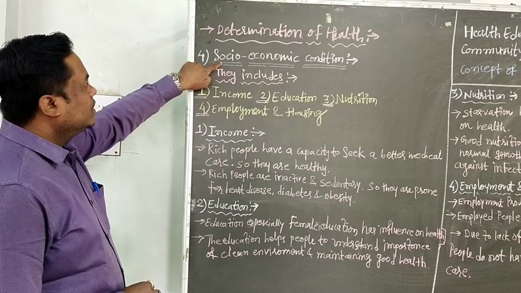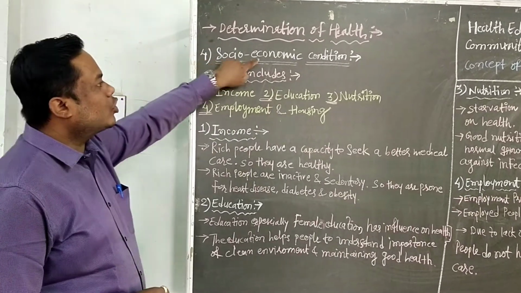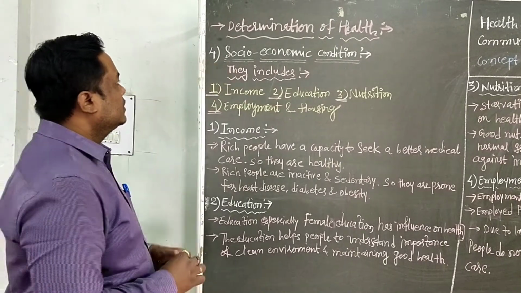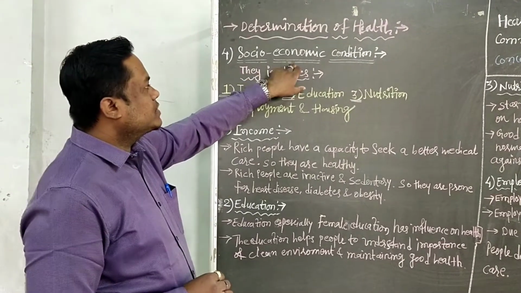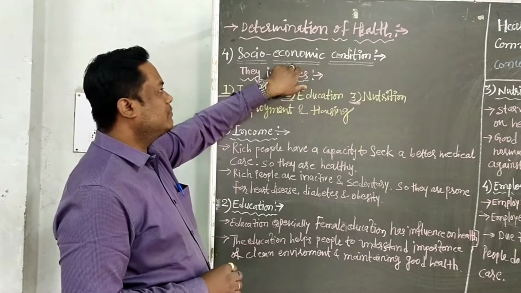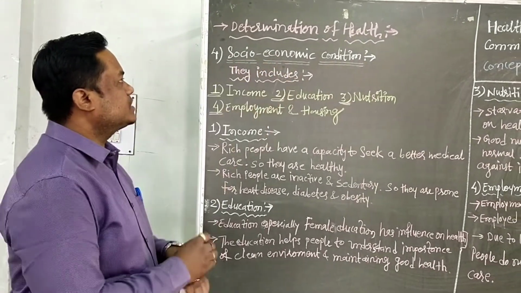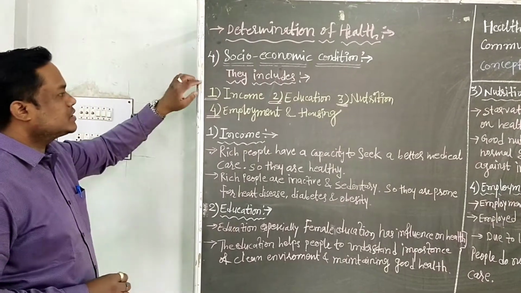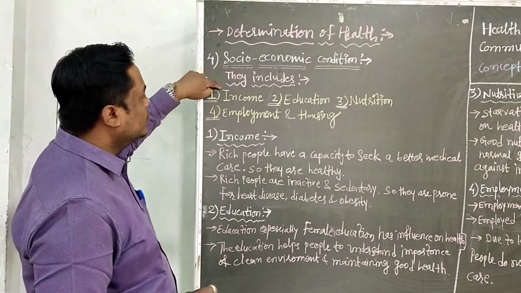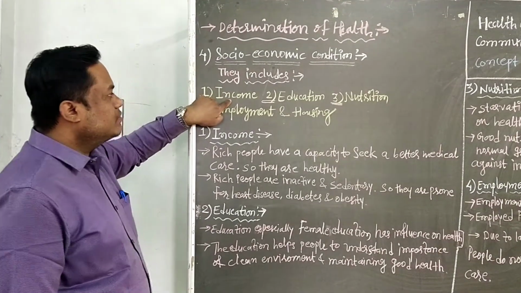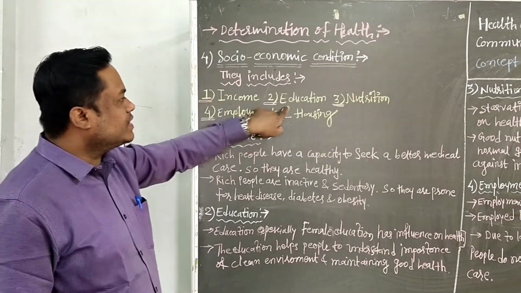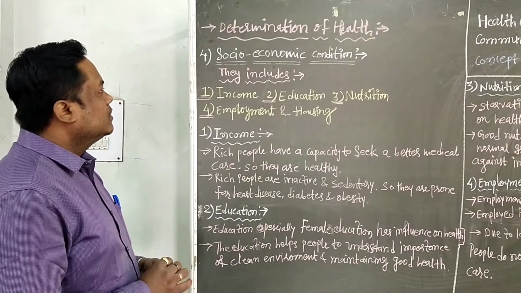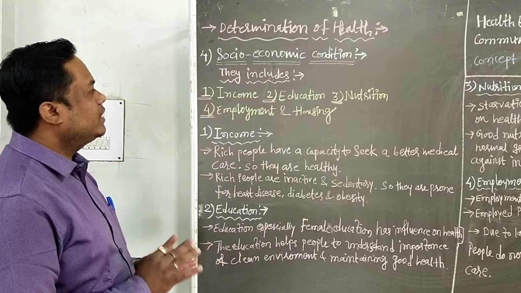The determination of health is socio-economic conditions. Social means living in a group or community, and economic means related to income or money. Socio-economic conditions are related to the determination of health, and they include the first, income. Income is the source of money. Then second is education, educated about the socio-economic conditions and the health conditions.